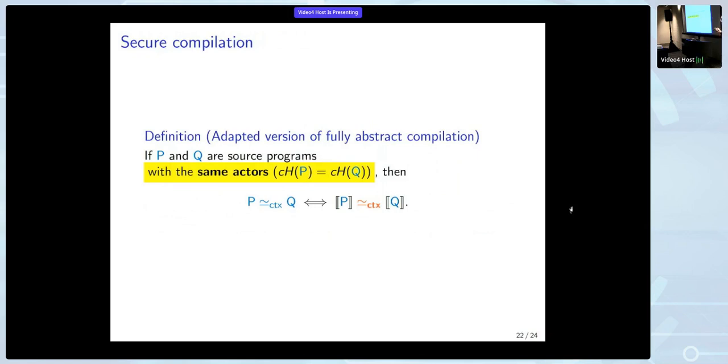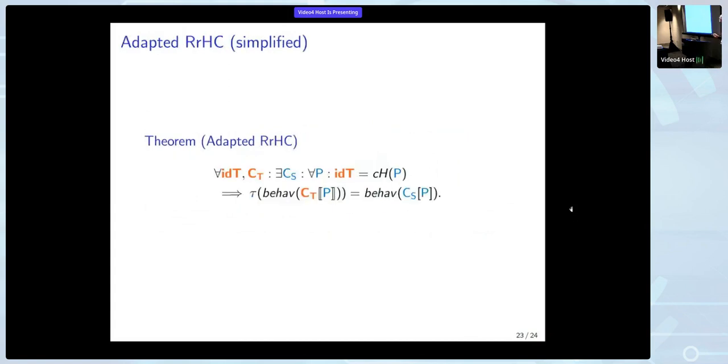Okay, so this is the secure compilation version, the fully abstract compilation version, and this is the RHC version, where formally, before, the source context, which emulates the target context, didn't depend on the source program we were looking at at all, but now it depends specifically on the table of identities of this program. So that's what we do by universally quantifying over the table of identities and then only allowing programs with the right table of identities, as I highlighted over here.